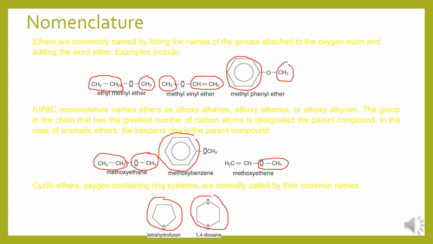I think this is about nomenclature. The first is common naming and the second is IUPAC naming. The common name concerns listing the names of the groups attached to the oxygen atom. Then for IUPAC, the names of ethers will be given as alkoxyalkanes, alkoxyalkenes, and alkoxyalkynes. Like that we have to name.